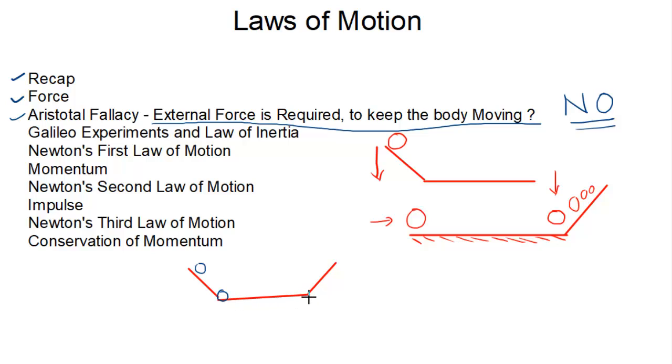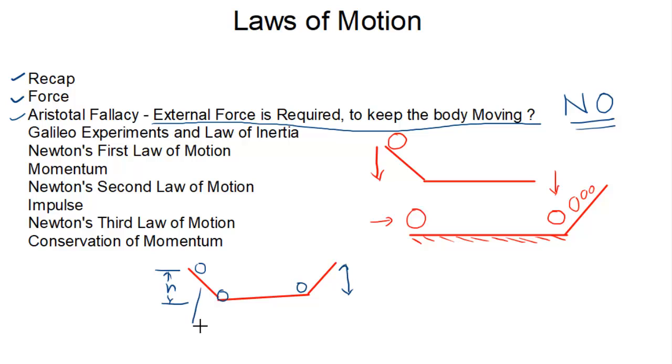It travels uniformly along this smooth horizontal surface, and it tried to reach the same height here also on this inclined plane B.